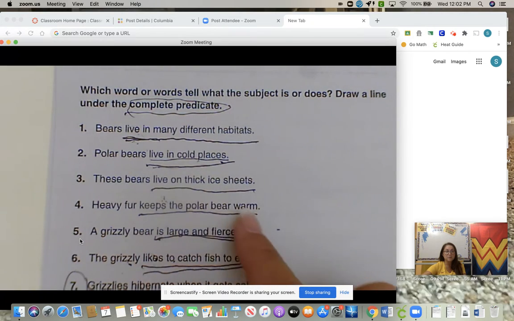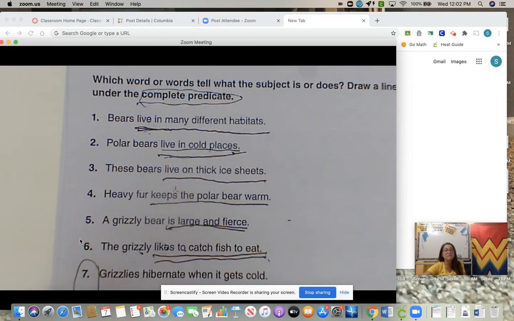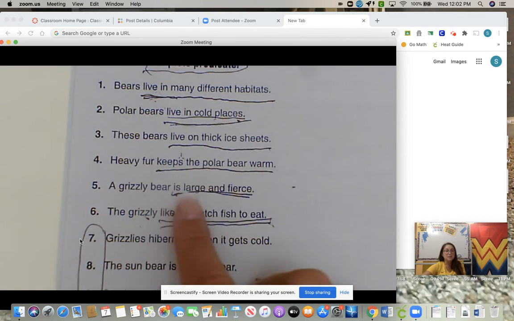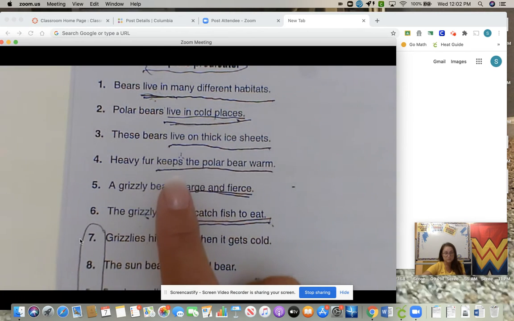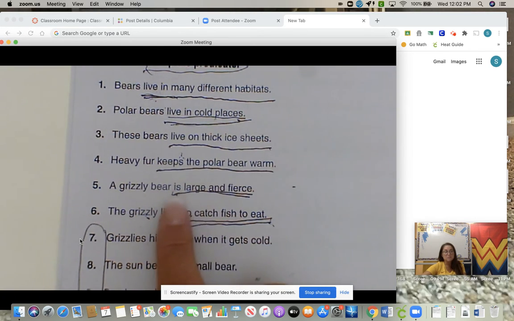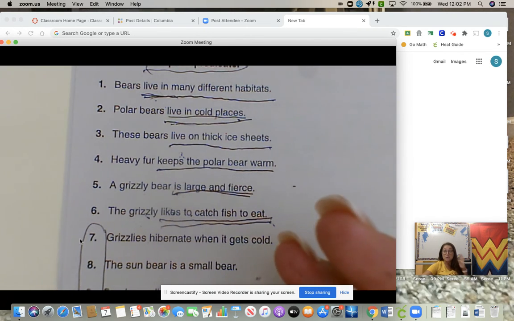Heavy fur keeps the polar bear warm. Yes, we're talking about the polar bear, but specifically we're talking about the heavy fur. The heavy fur is what's important here. The heavy fur is what keeps them warm. So heavy fur is the subject. The predicate is keeps the polar bear warm. A grizzly bear is large and fierce. So a grizzly bear is the subject. Well, what about the grizzly bear? Is large and fierce. Remember, "is" is that fancy verb. Because if you say the bike is red, that is a complete sentence, right? The bike, so bike is the subject, is red is the predicate.